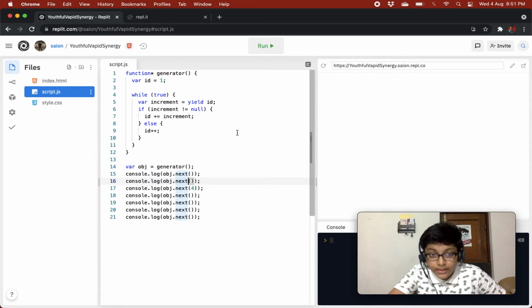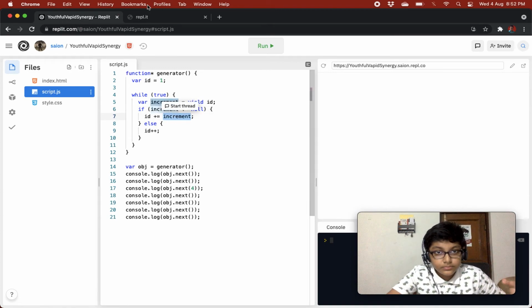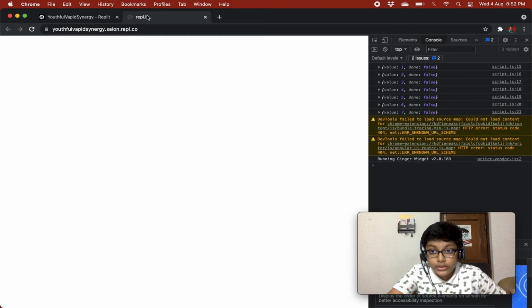So the next time, id will be incremented by 1, so it will be 2 now, and then it will yield out that id, and with that it will take the next method call's argument that is passed, that is 4, and now it is not null, and it will add that value that we have given to the id.